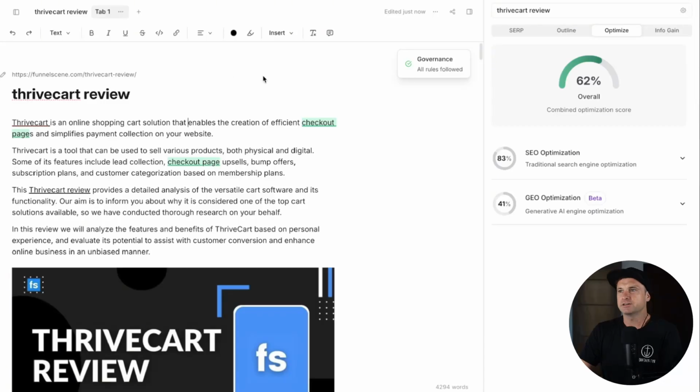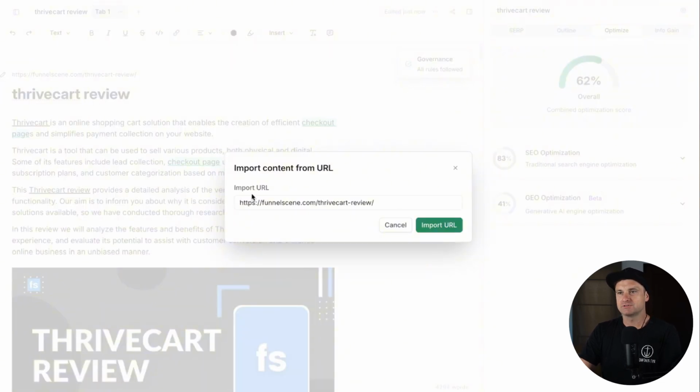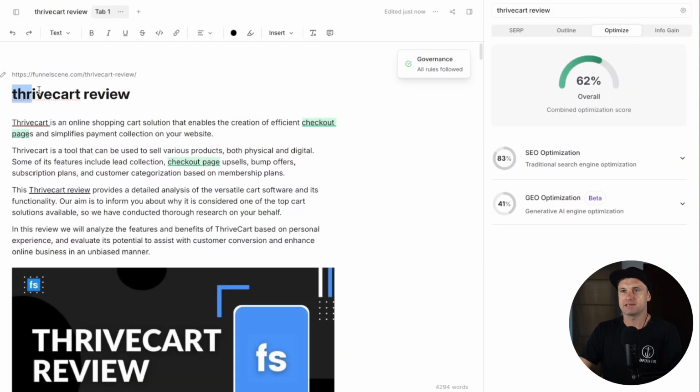Okay, so here is inside of Frase, and I've just put in one of my articles. I've just uploaded it here, and this is a Thrivecart review. And as you can see, it's gone ahead and had a look at my article and seen where it is in terms of optimization. Now you can see here, it is 83% optimized for SEO, and this is your regular search engine optimization. What's really cool though is they've now added GEO optimization right below it. And this is where you can basically optimize your content so you can potentially get recommended inside of AI.